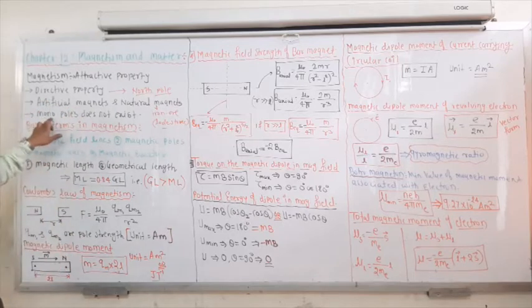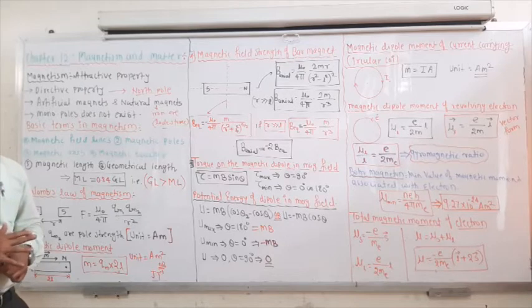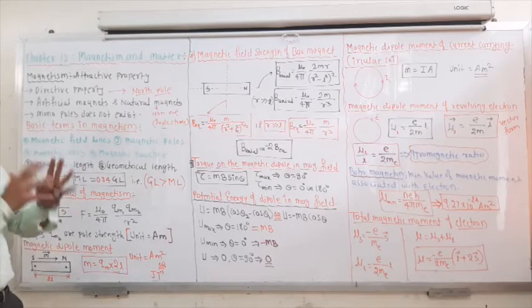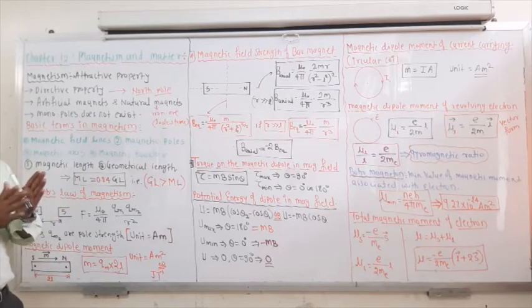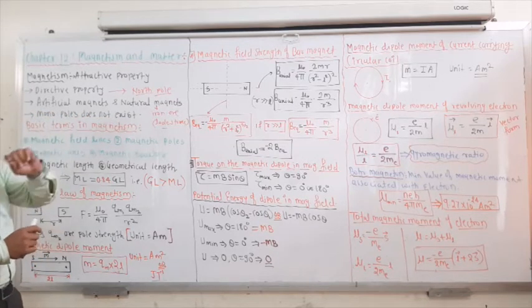Now, in magnets monopoles do not exist. Monopoles means there is no separate north pole and no separate south pole present. They always exist together, so you cannot separate the north pole and south pole. That's why monopoles do not exist. A single pole does not exist.